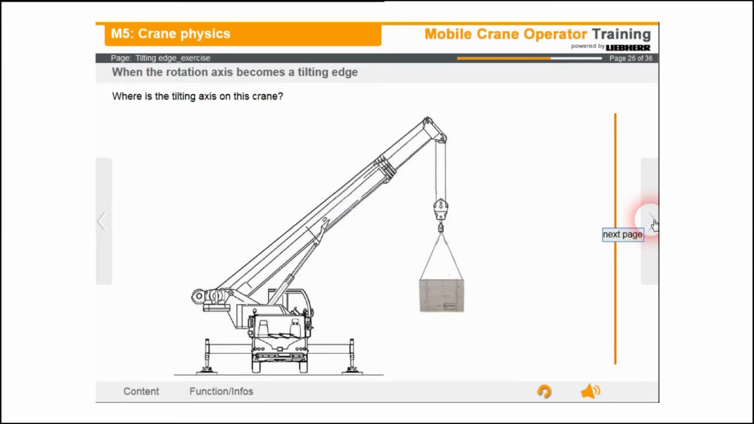Let's take a look at the crane. In this image, for example, where is the rotation axis, the tilting axis? Draw a vertical line with the mouse in the correct position. Correct. At this point, that is beyond this axis, the crane would tip if the tilting moment increases. For example, the stand moment.